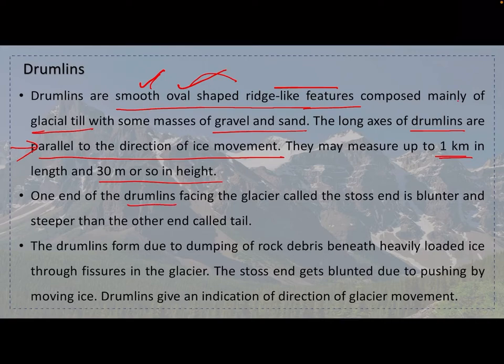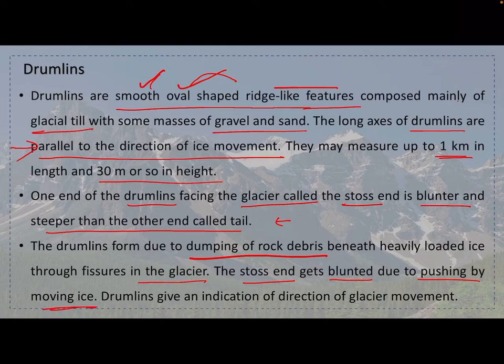Okay, one end of the drumlins facing the glacier, called the stoss end, is blunter and steeper than the other end, called the tail. Okay, the drumlins form due to dumping of rock debris beneath heavily loaded ice through fissures in the glacier. The stoss end gets blunted due to pushing by moving ice.